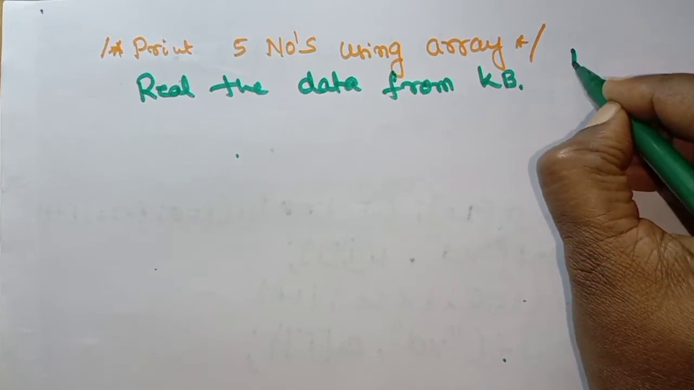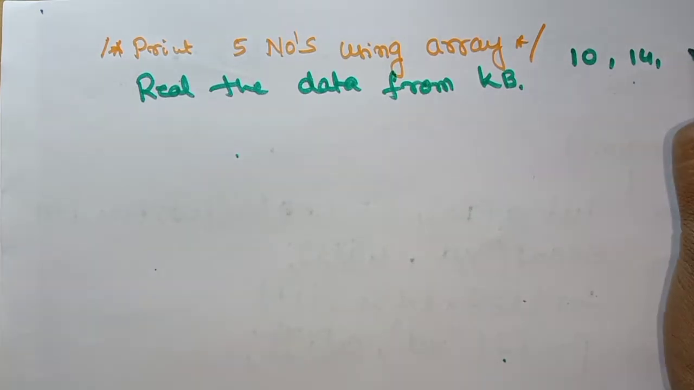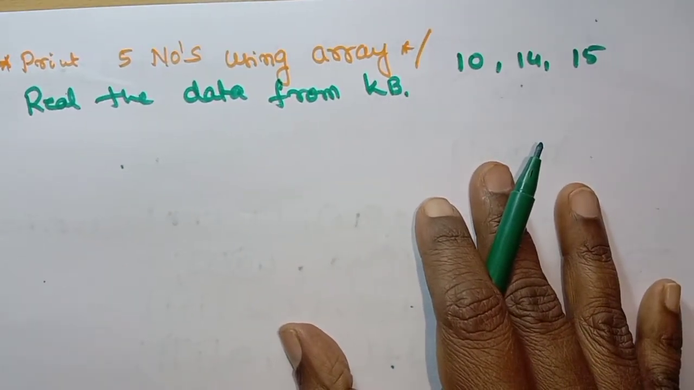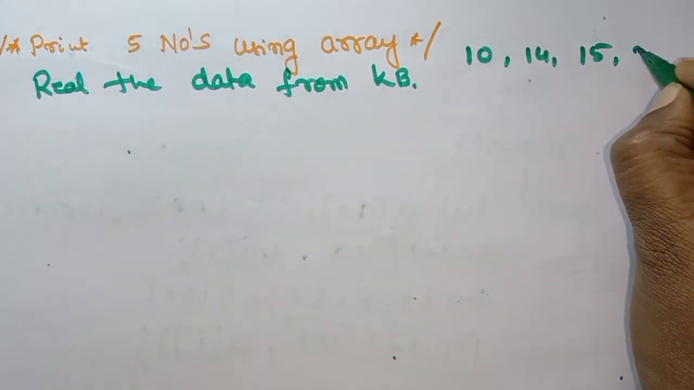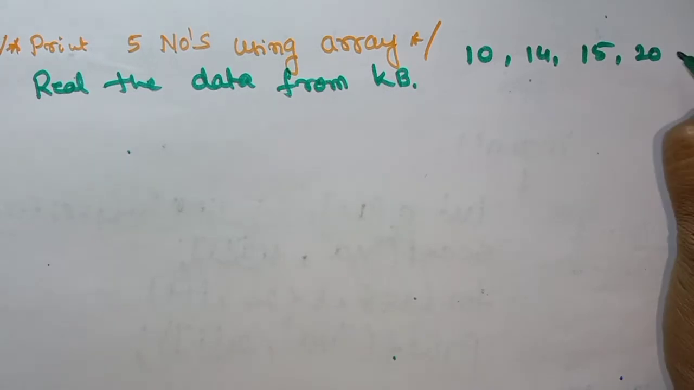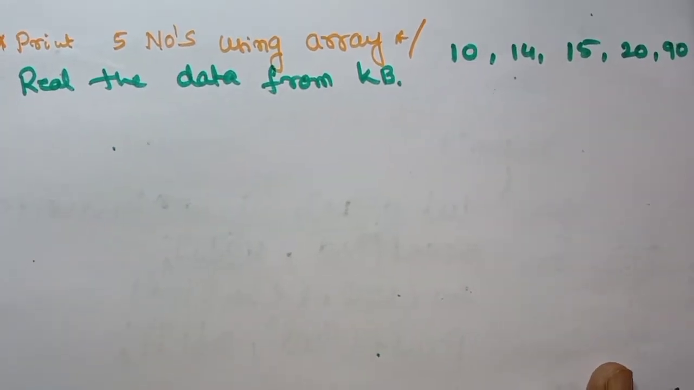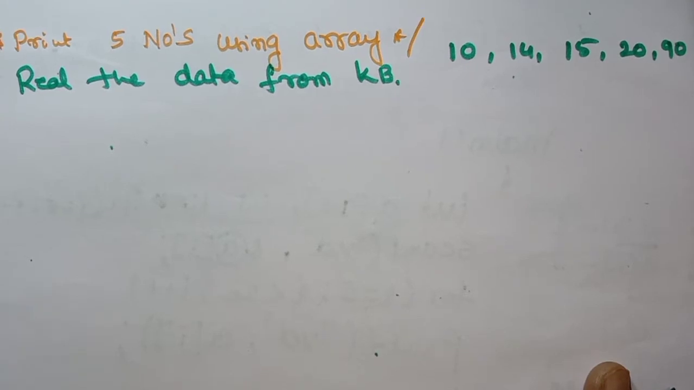What will I take? 10, 14, 15, 20, 90. Okay, these are the 5 numbers I want to read and print. What to do and how to start the program?